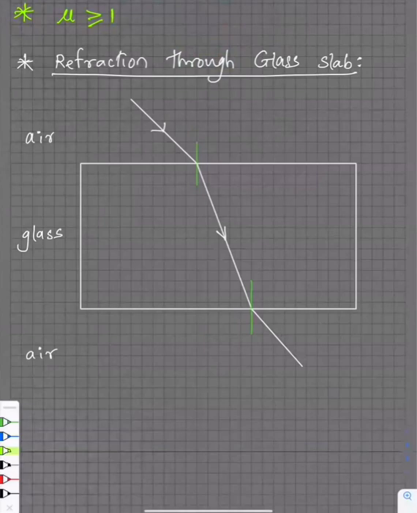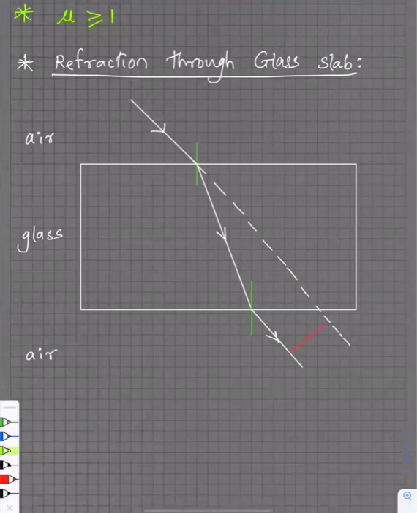But if you notice here, you see your incident ray. How is it going? Parallel, right? If you extend it, you see it is going parallel. Green and green, both the light rays, are going parallel to each other. And guys, look at the distance between them out here. That distance is called the lateral displacement. The perpendicular distance. This is named as what? Lateral displacement.